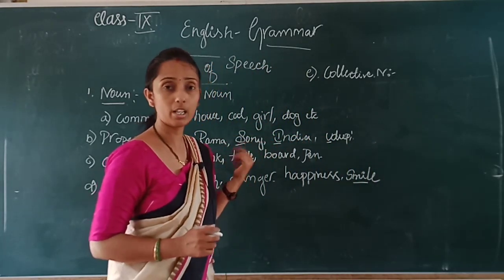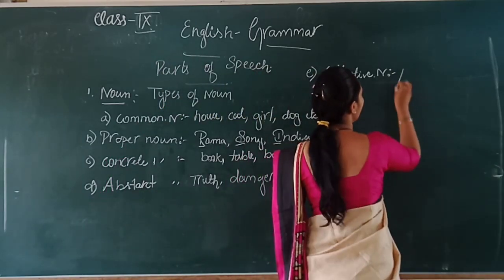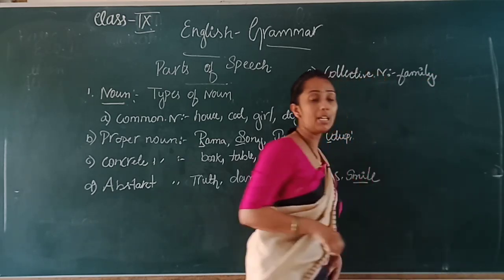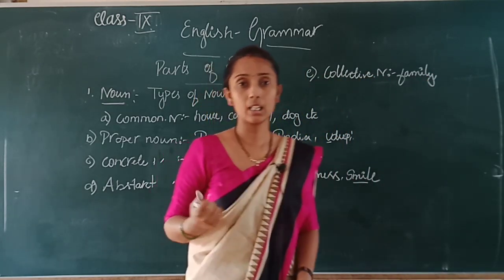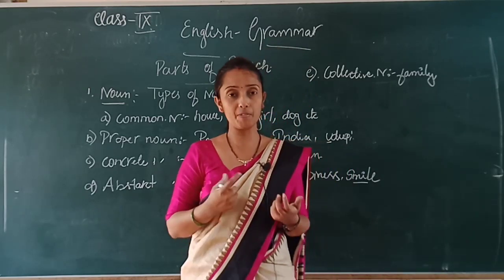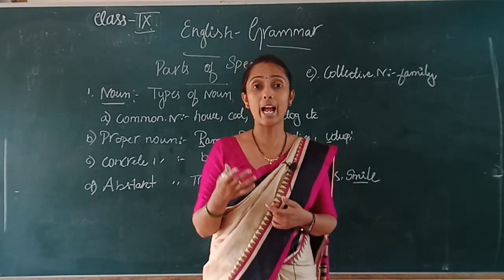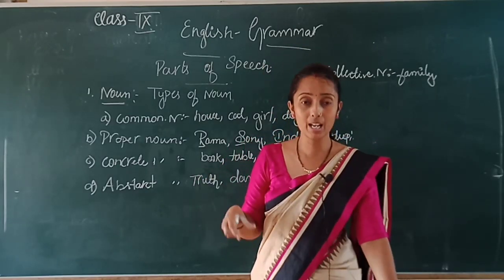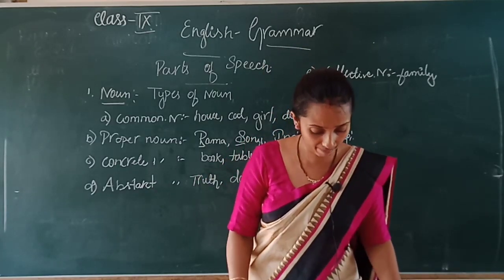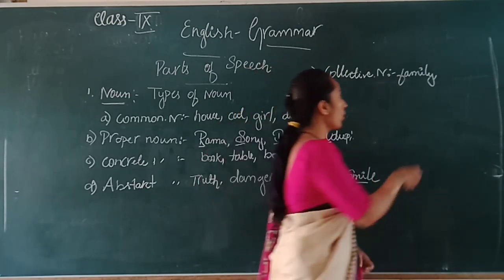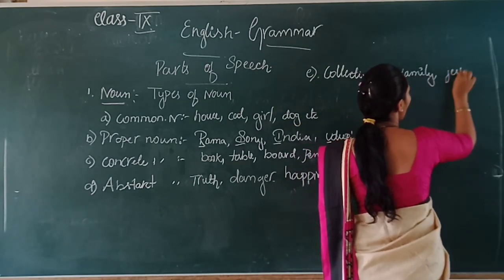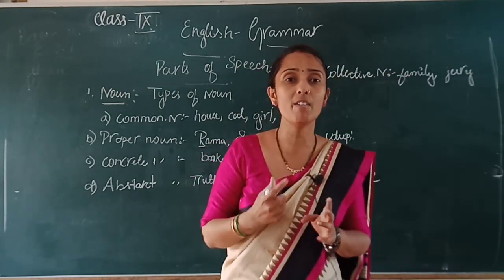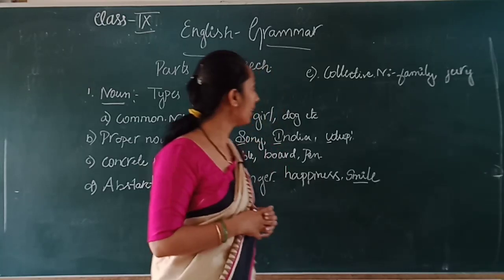Example, what can you give? Family. A family has many members. It may consist of father, mother, children, grandparents, uncle, siblings, isn't it? The members live together. So I can say family, audience, jury. Jury, you know, is a group of judges, so more than one. So they come under a collective noun.